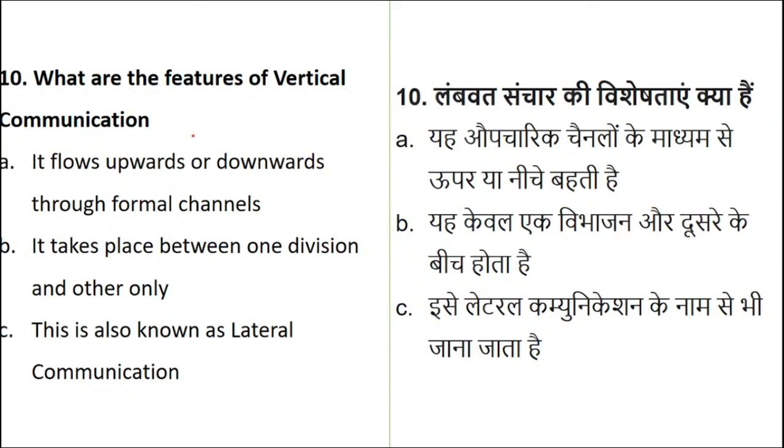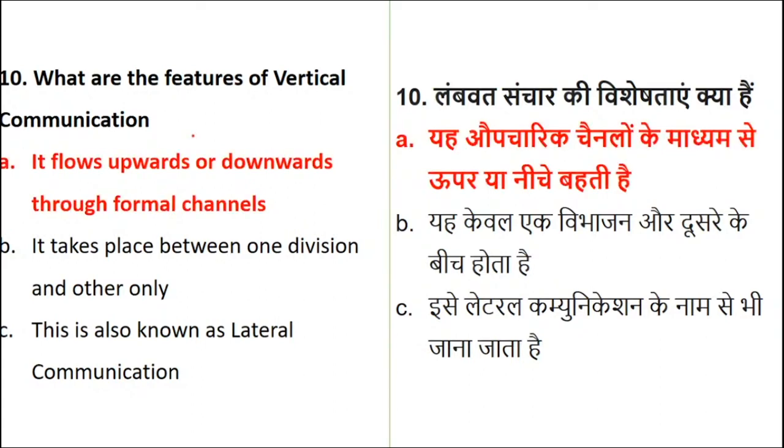Jaslin, just read the example. Read the options properly. See, it was very clear. Vertical communication is basically either upward or downward communication. A straight example. Now, what you have opted for, it takes place between one division and another only. But it does not specify this; in fact, this particular option is incomplete. It takes place between one division and another division, but in what? If it is in the same criteria, then it will be horizontal. If it is from higher authority to lower authority, then it will be vertical also. So this is not specifying anything.